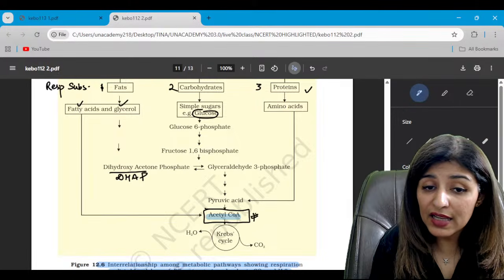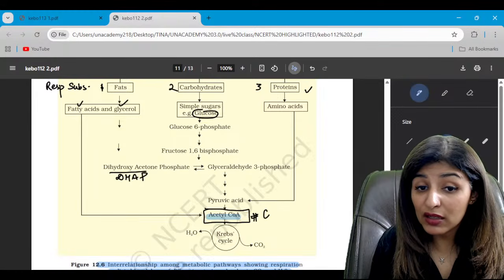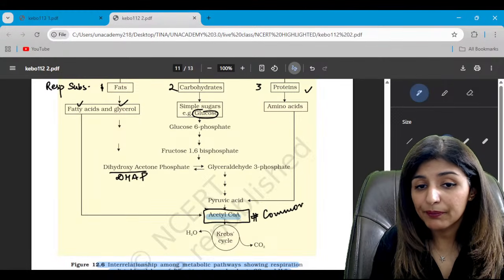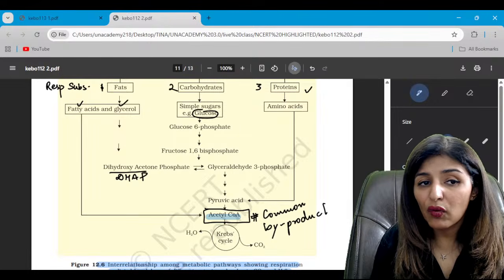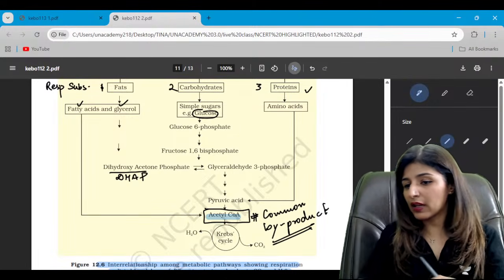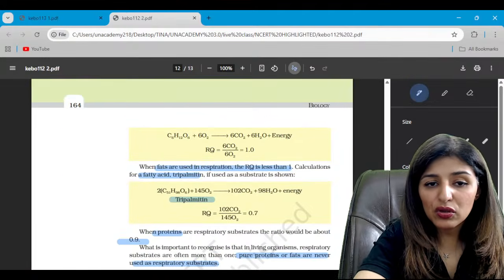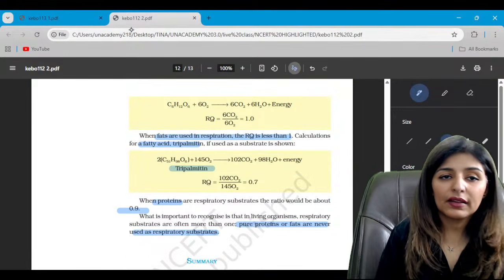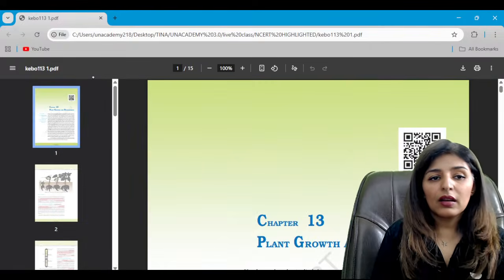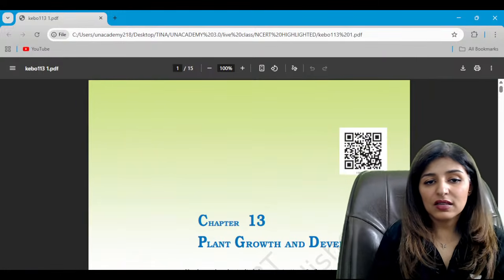So we see that acetyl coenzyme A is a common byproduct of no matter what respiratory substrate you're breaking down. Are we clear? Right? So then respiratory quotient, you should know the values, and that's it, guys. Then we have the last